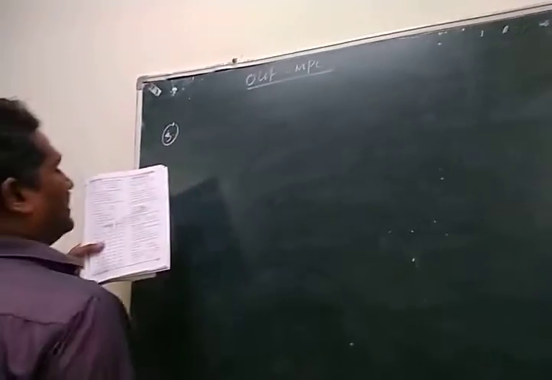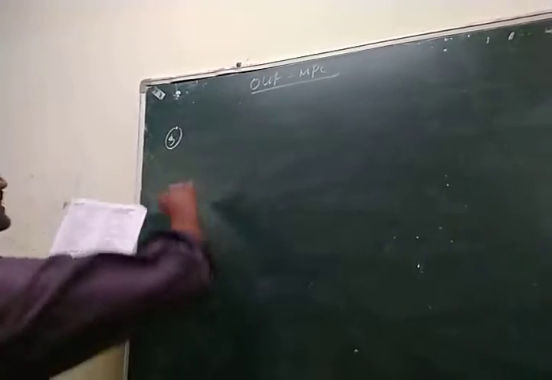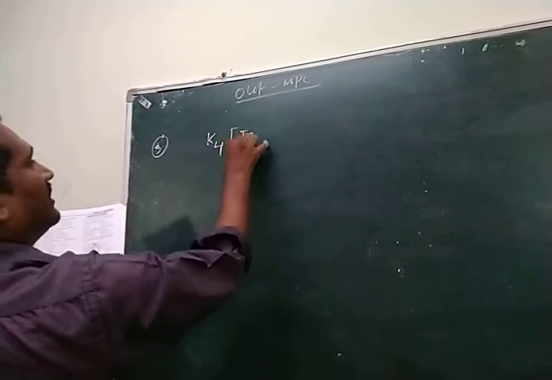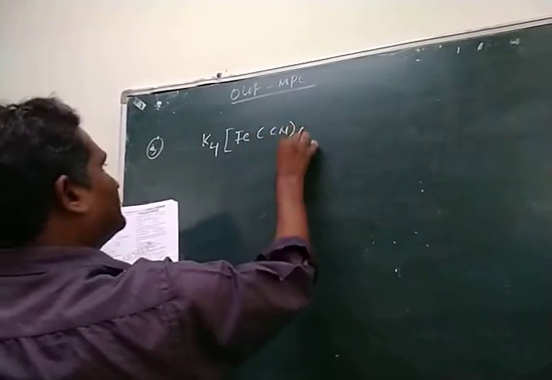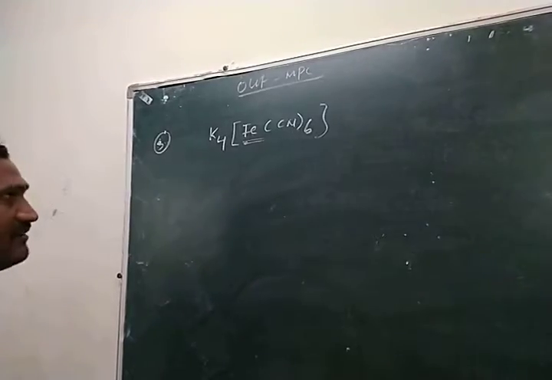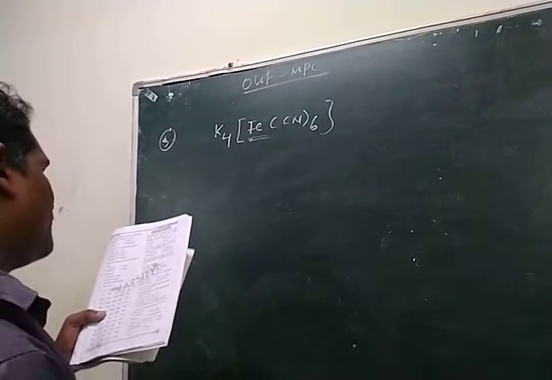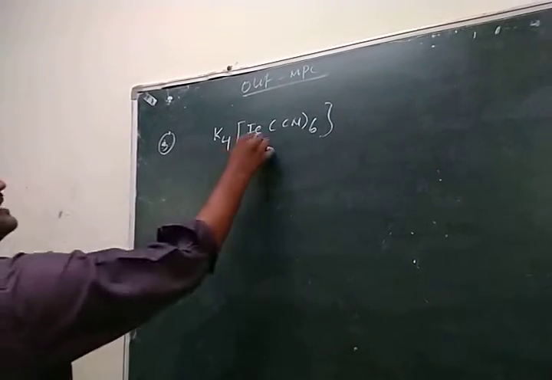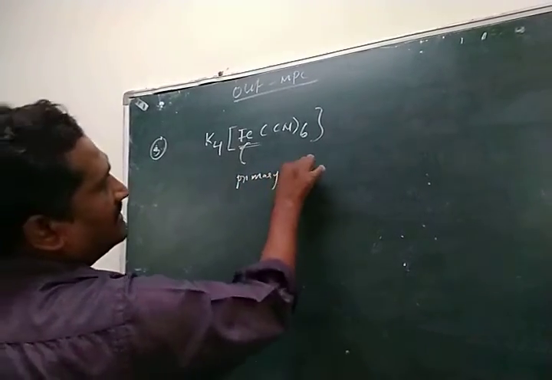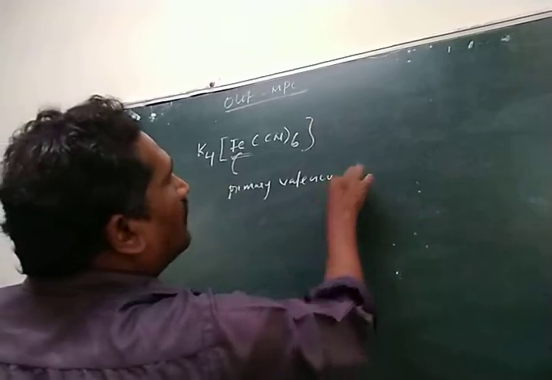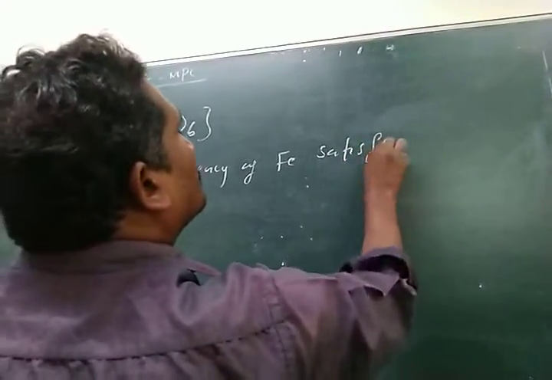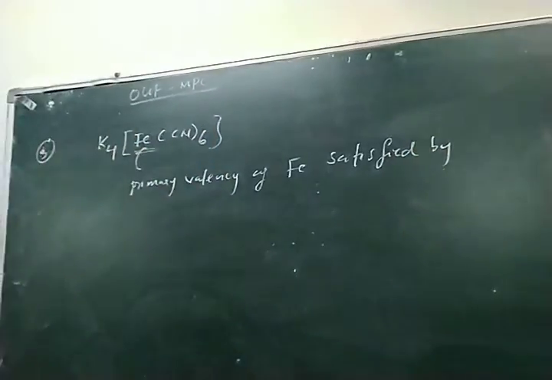Next, the primary valency of iron in the complex K4[Fe(CN)6]. Here the primary valency of iron is satisfied by the following.